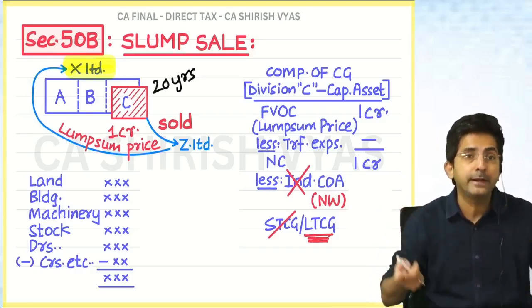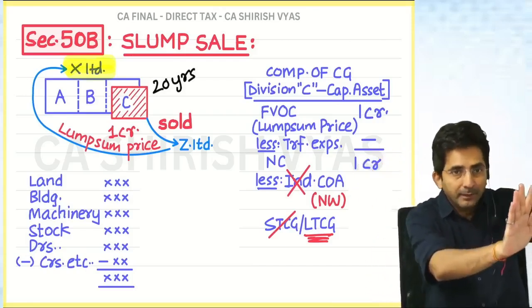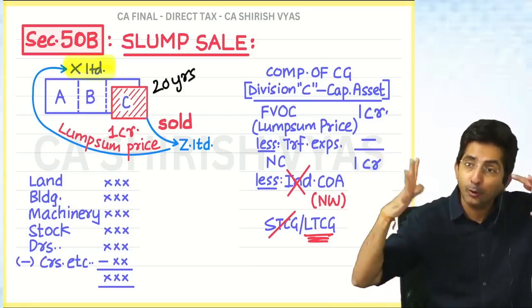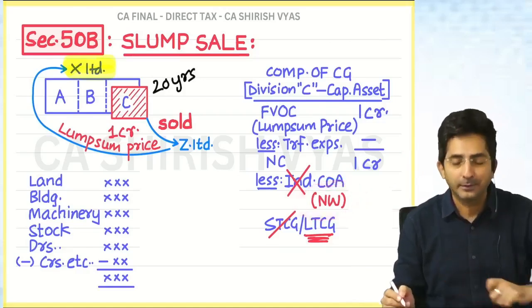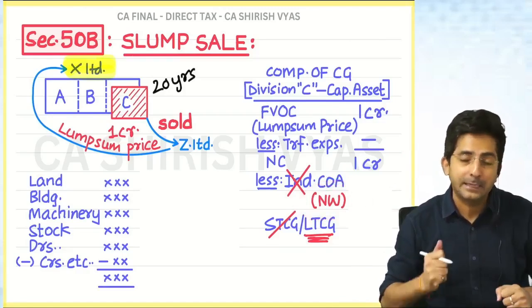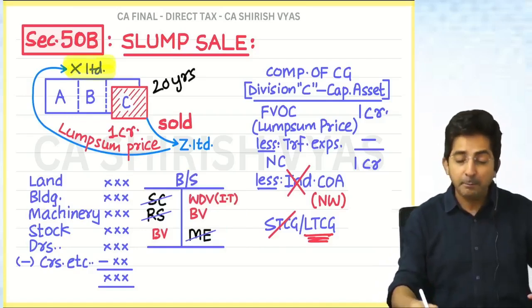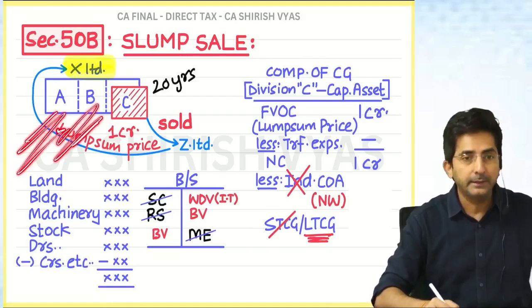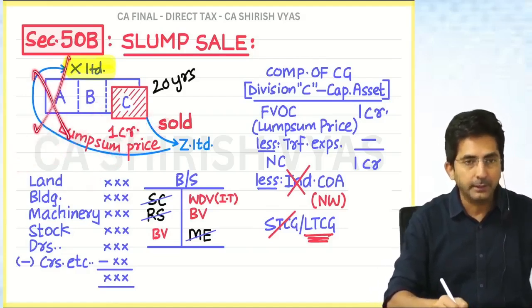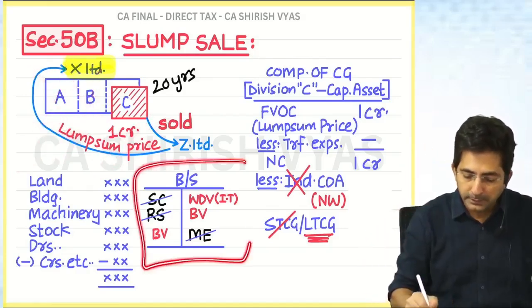But now how to calculate net worth? Don't think you know net worth. What you study in accounts, please keep aloof. I am a tax man; taxation has a different rule. So here you will have to calculate net worth. Ask me how to calculate net worth. Okay, you want to know how? See, they will give a balance sheet in the question. In the balance sheet, they might give you details about division A, division B, division C. Ignore division A, ignore division B, and focus on division C. So let's assume this is the division C balance sheet only.